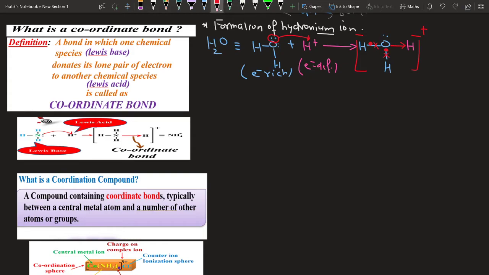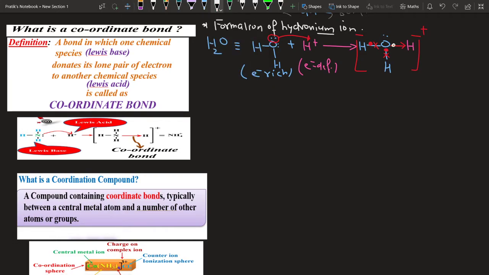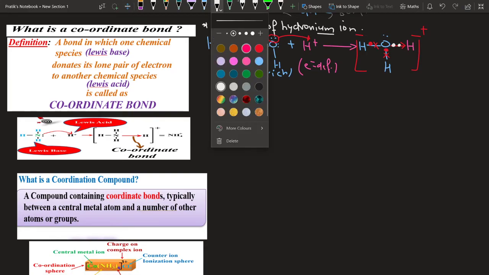But student, if you see this, here both electrons have come from one end. Since both electrons have come from one end, this type of covalent bond, where both electrons are given from one end, is referred to as what? Coordinate bond. So in science, what is a coordinate bond?